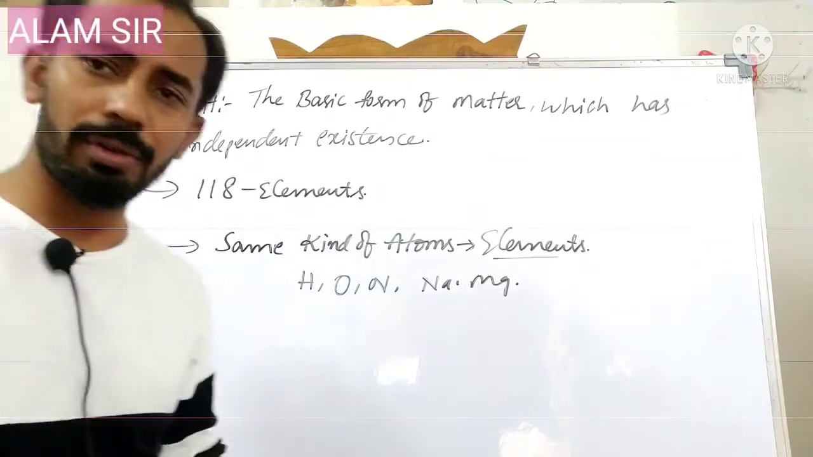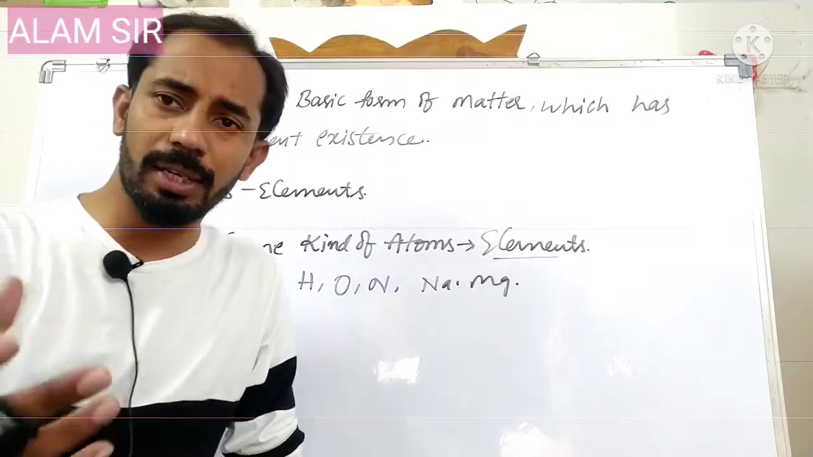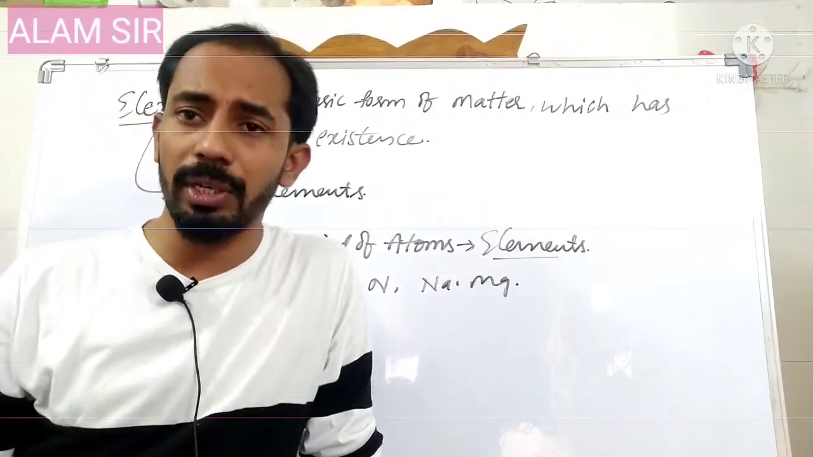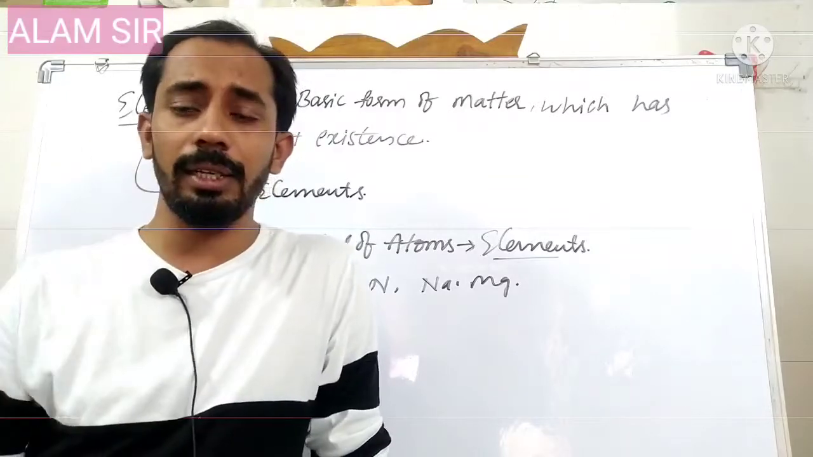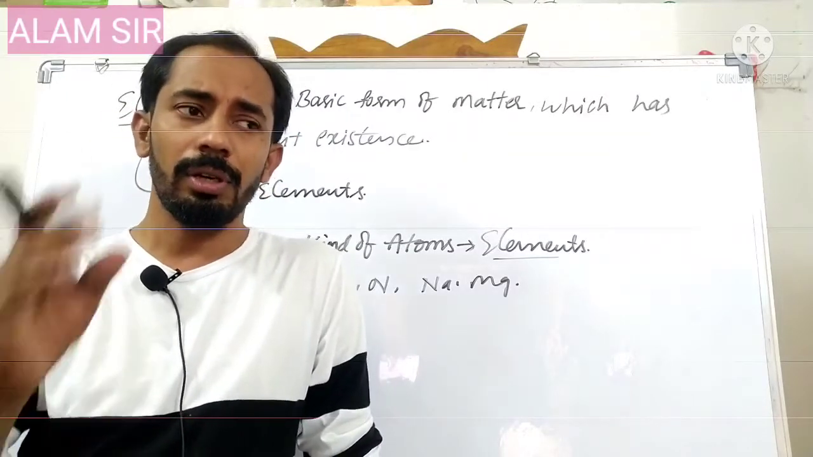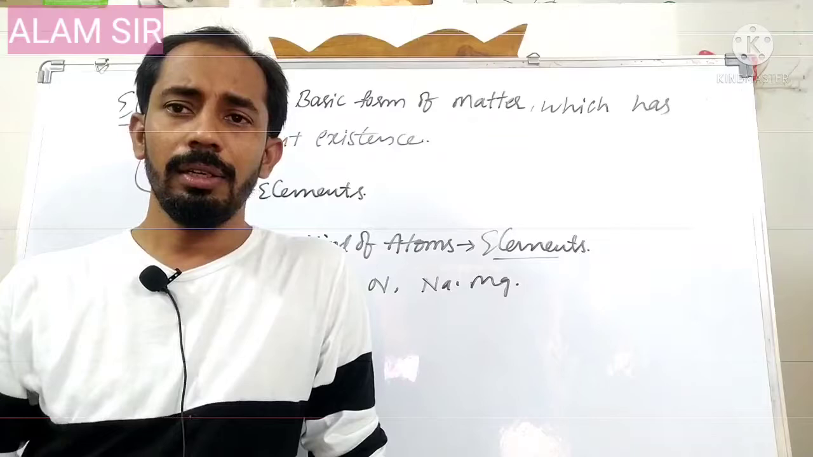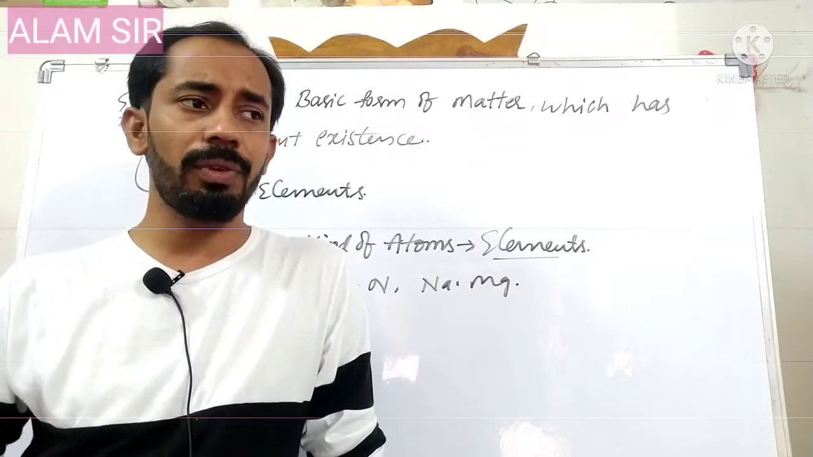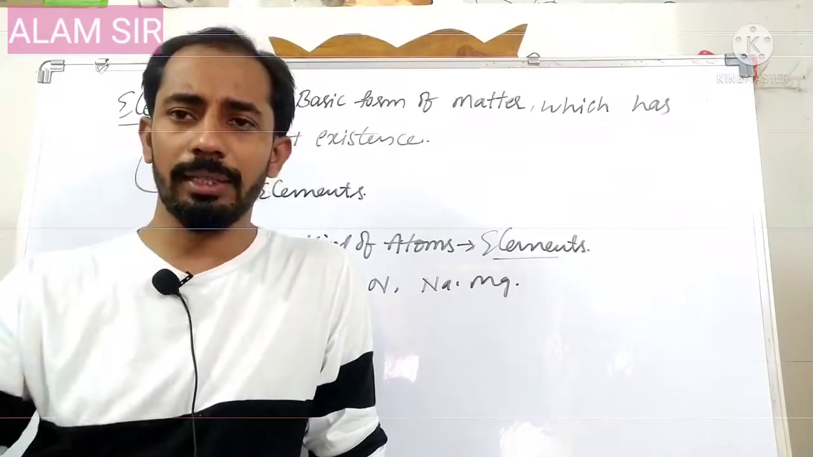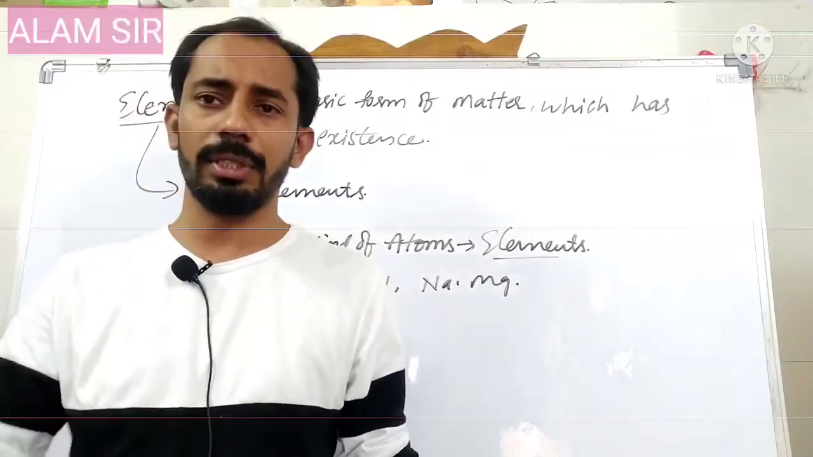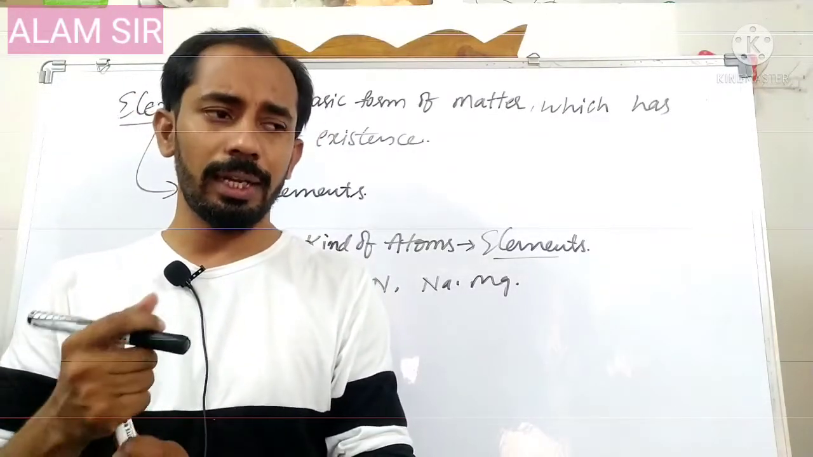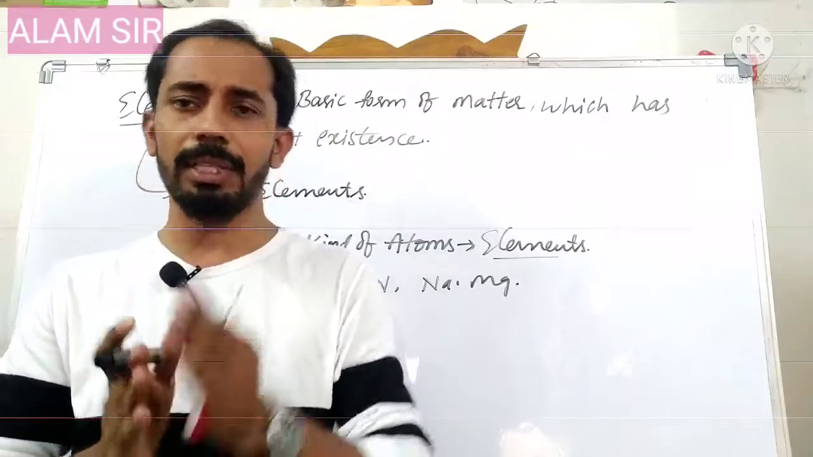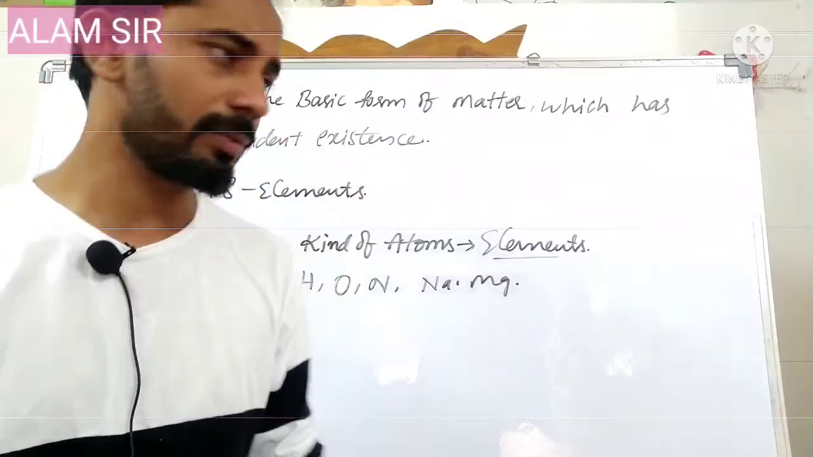A symbol is nothing but a shorthand notation of an element. These symbols were introduced by John Berzelius. According to Berzelius, the first letter of the English name or Latin name can be taken as its symbol. If the first letter is the same, the second letter which has more stress will be considered. While writing symbols, the first letter is always capital and the second letter is always small.